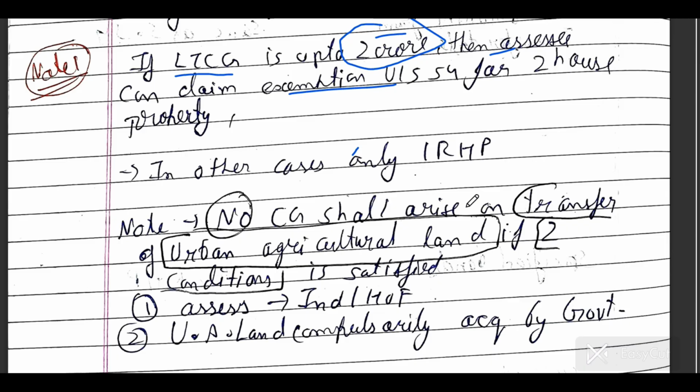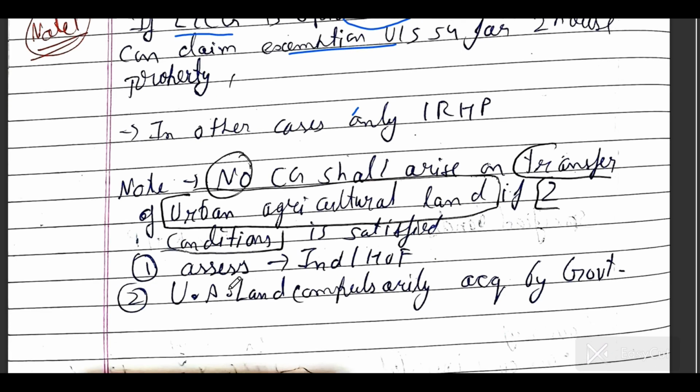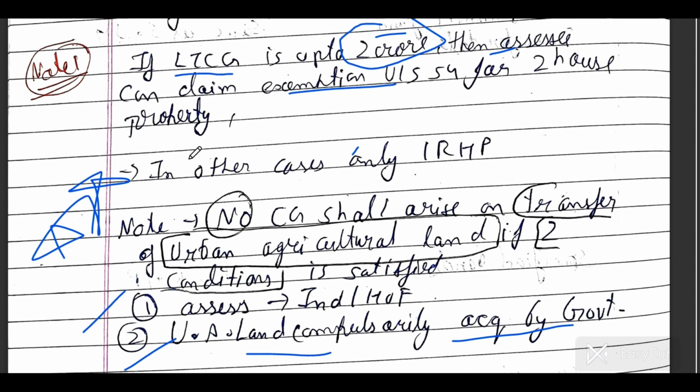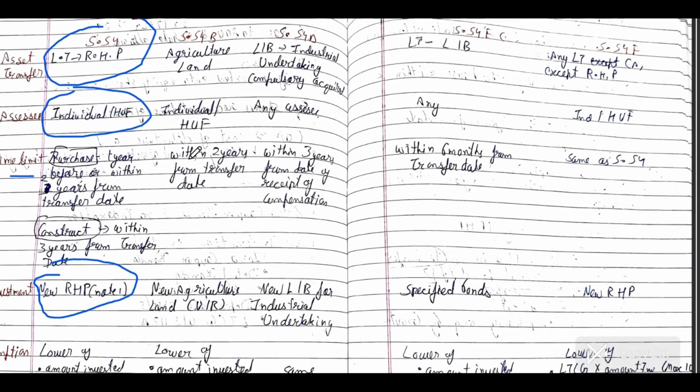Important: no capital gain shall arise if you are transferring urban agriculture land if 2 conditions are satisfied. First, the assessee is an individual, and that urban agriculture land is compulsorily acquired by government. No capital gain will arise. This will be asked in upcoming exams, so keep it in mind. So this is our section 54.